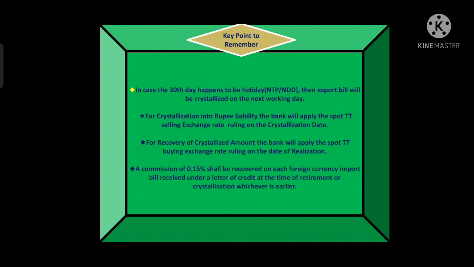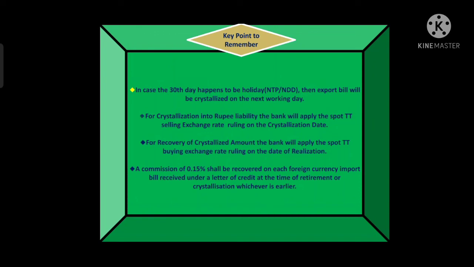But if somehow on that 30th day there is a holiday or there is a Saturday, then on that date the bill can't be crystallized, but the bill will be crystallized on the next working day, if there is a holiday or Saturday on the 30th day, either from the NTP or NDD, as the case is applicable, right?